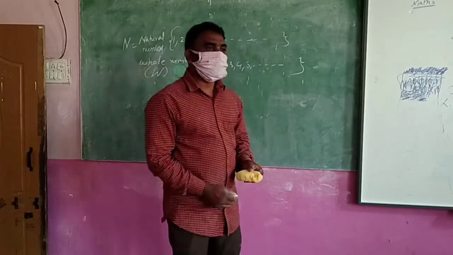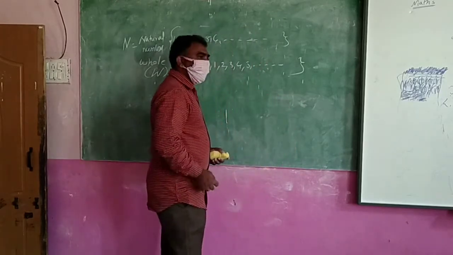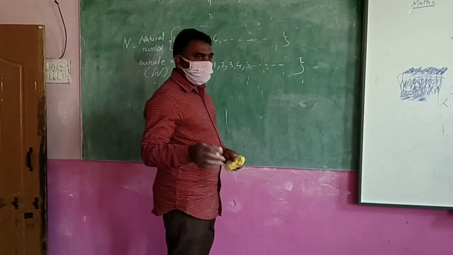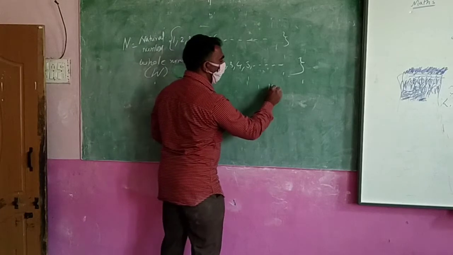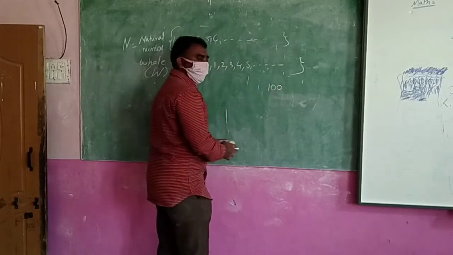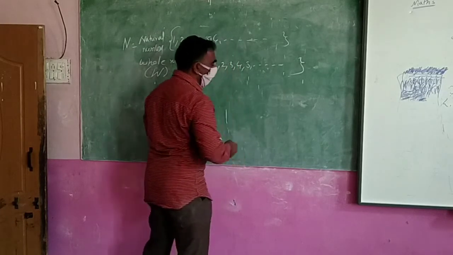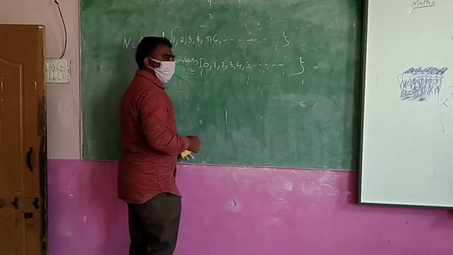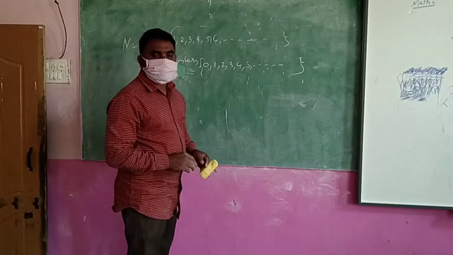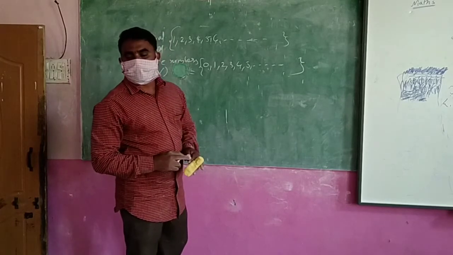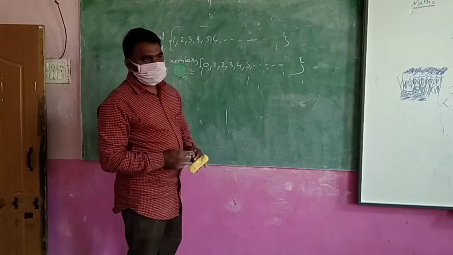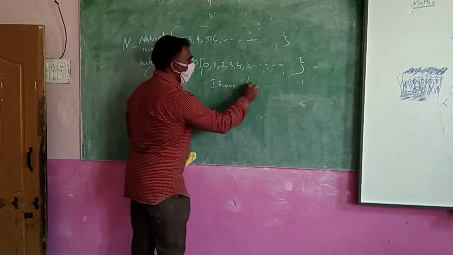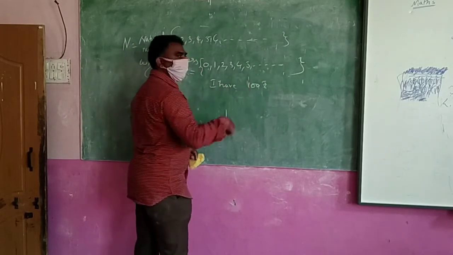Very happy. So okay, if you have the pocket money. Mahendra is getting pocket money. His father gave him 100 rupees. Then I asked him, how much money is there with you, Mahendra? Then he said to me, I have 100 rupees. What did he say? I have 100 rupees.